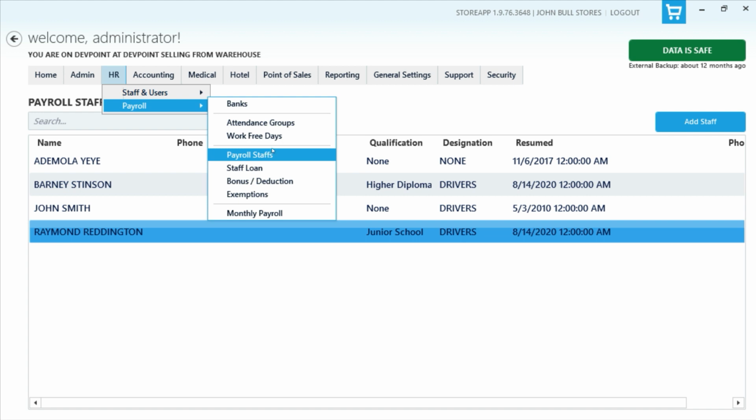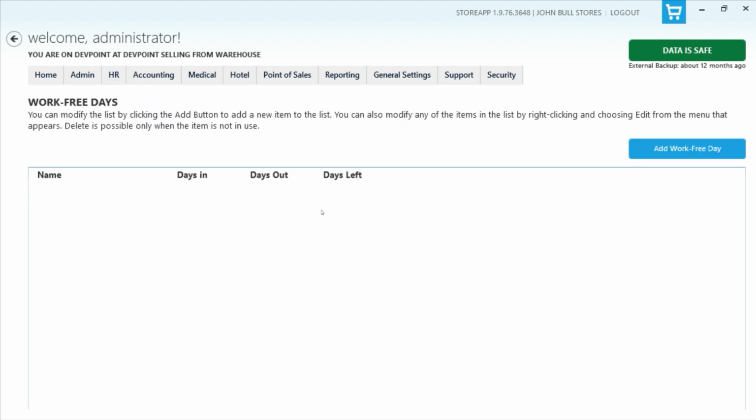So I'll start with this one, let's call it work free day. This work free day is more like a leave management. Just give them a day when they are allowed not to come to work. So somebody is asking for a particular day and says, maybe I need to go and take care of my grandma, or I need to go and get engaged, things like that. You can just give them that day off.